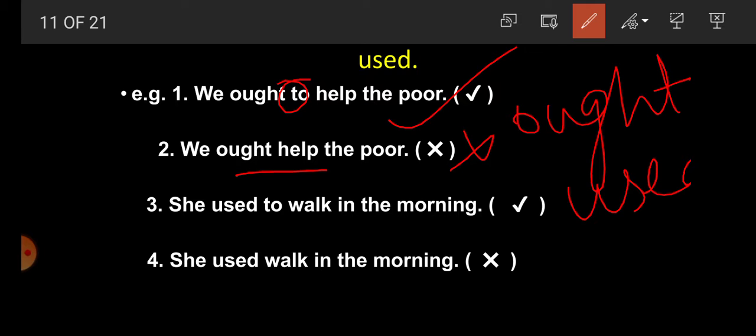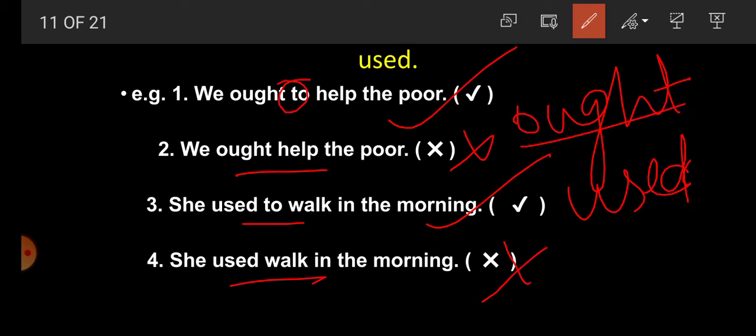It is necessary. She used to walk in the morning. Correct sentence because to is written here. She used walk in the morning. Incorrect sentence because there is no to after used. So students, we have got here that after ought and used there must be use of infinitive to.